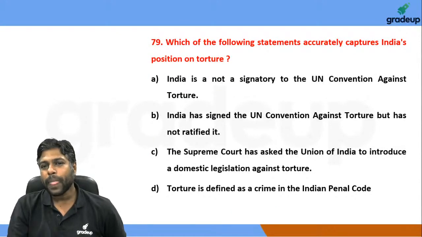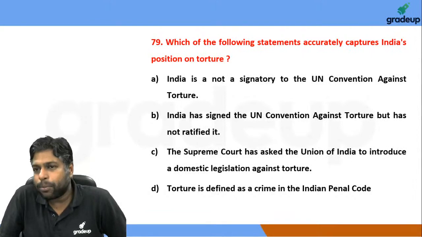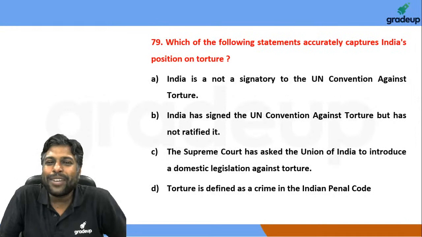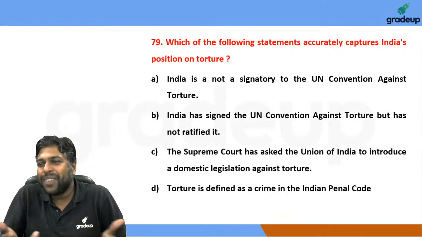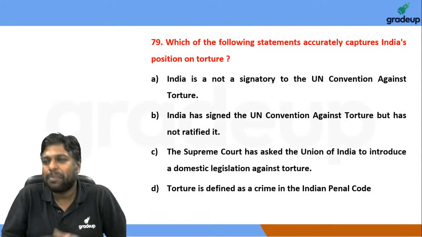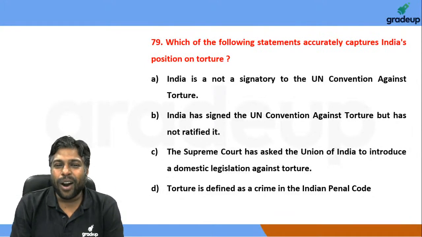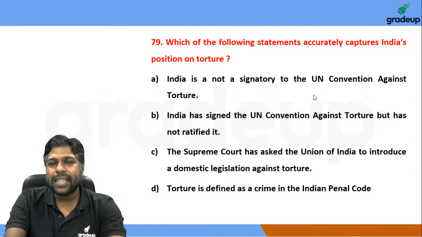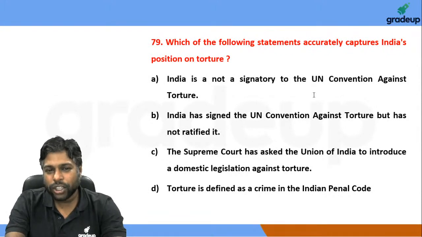Okay. Which of the following statements accurately captures India's position on torture? Well, when I first read the question, of course, India's position on torture is we are not in favor of torture, right? Except in emergency situations or exigencies, and so on. India is, of course, a signatory, right? India has signed the UN Convention Against Torture, right?